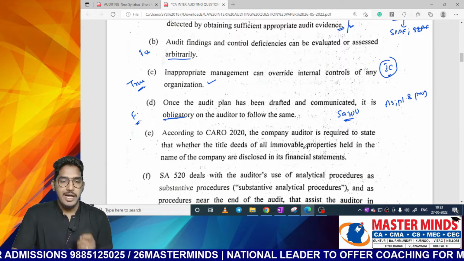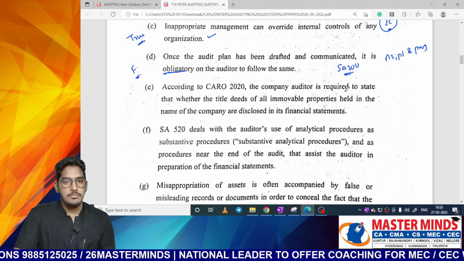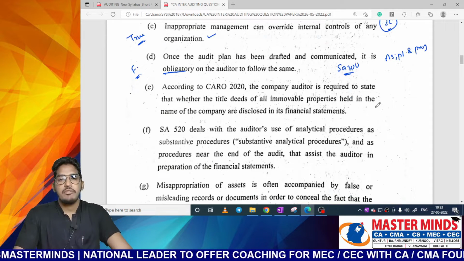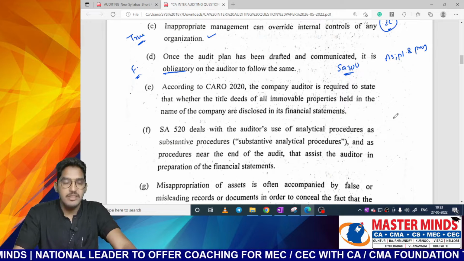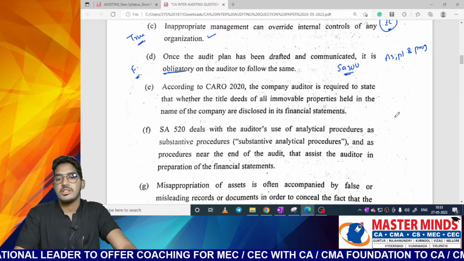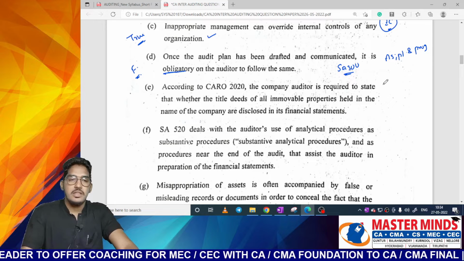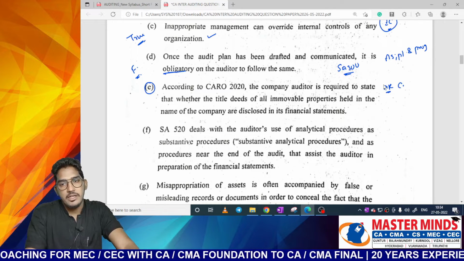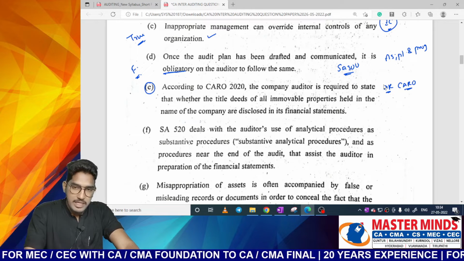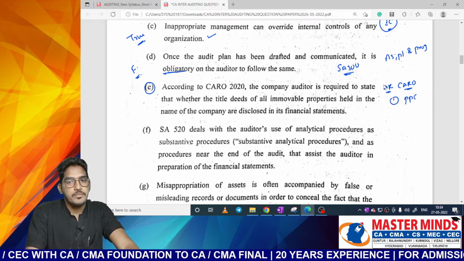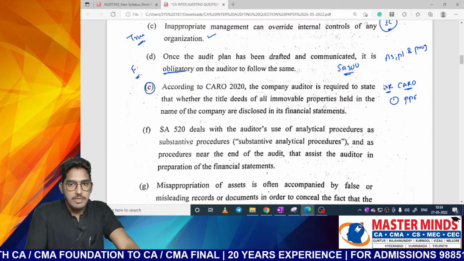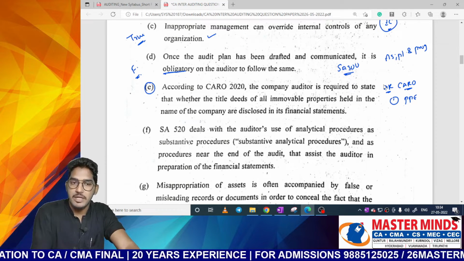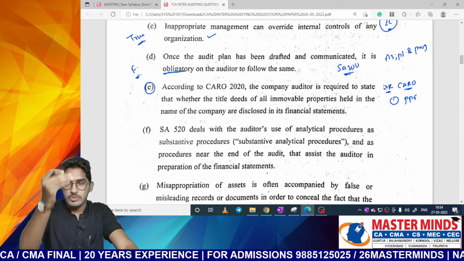Next one. According to CARO 2020, the company auditor is required to state whether title deeds of all immovable properties held in the name of the company are disclosed in its financial statements or not. See here, as you already know from our chapter audit reporting, this is from CARO, and it is regarding the first clause, PPE. In that PPE clause, we have one particular point: whether all the immovable properties are held in the name of the company or not. If not, I need to disclose some details.